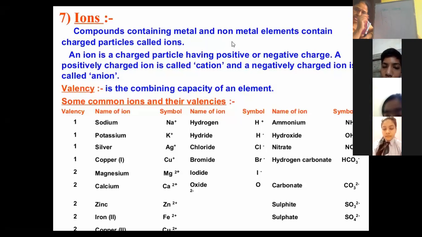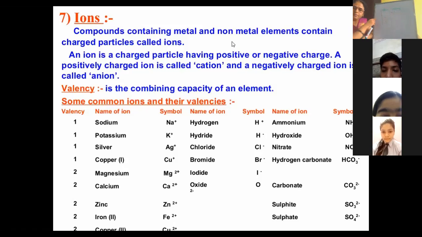On donating, which charge will it attain? Positive charge. So its valency will be +1. What will be the valency of an atom whose valence shell contains 2 electrons?